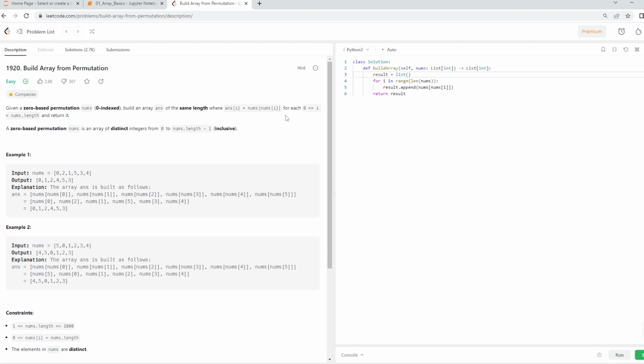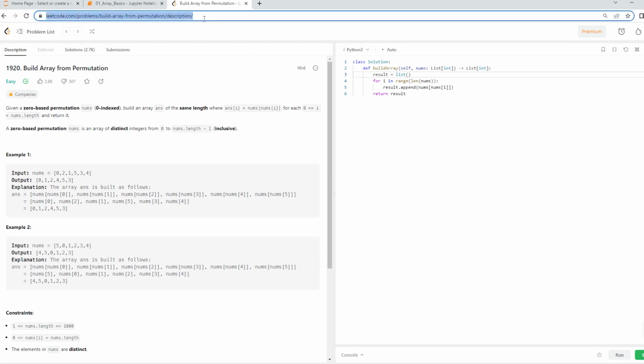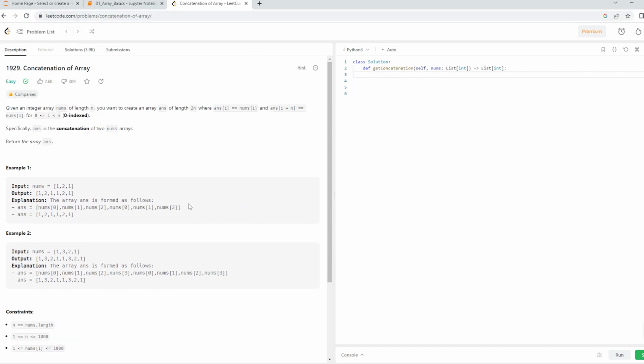Now let us take a new one, which is the get concatenation. We have come to the second problem, which is the concatenation of the array. This is also once again an easy problem. If we directly go over to the example, the nums input is 1 2 1. If you concatenate, you basically copy it.